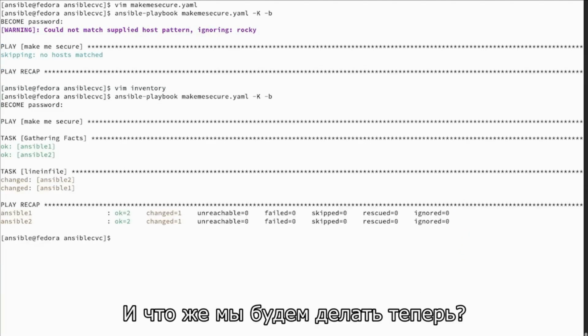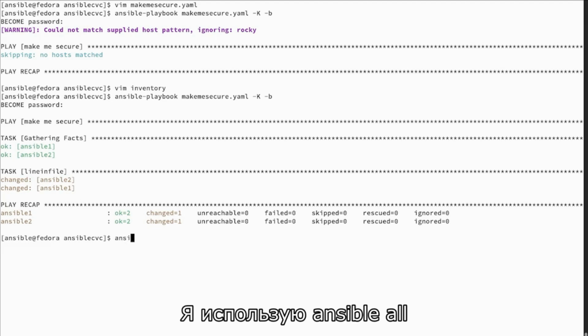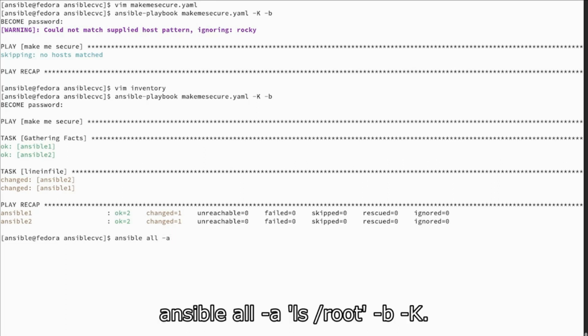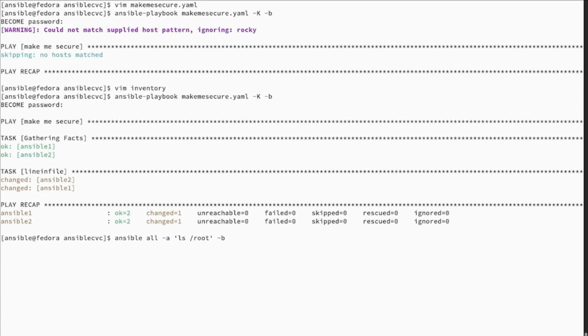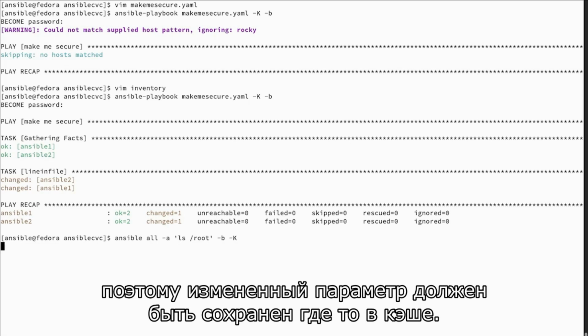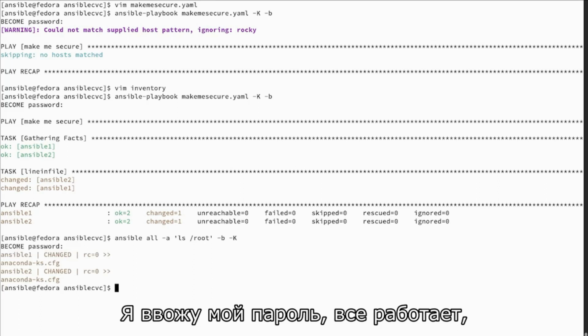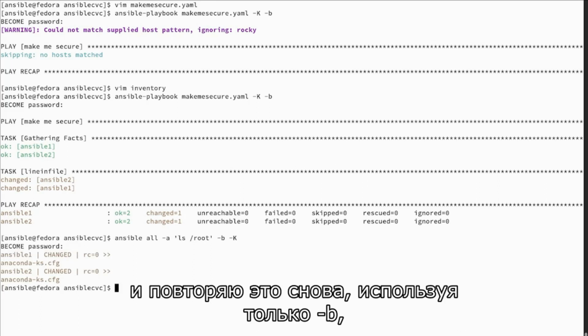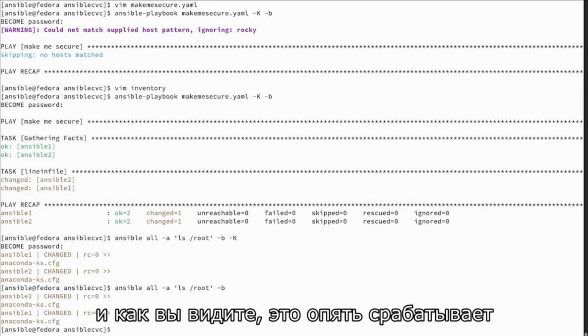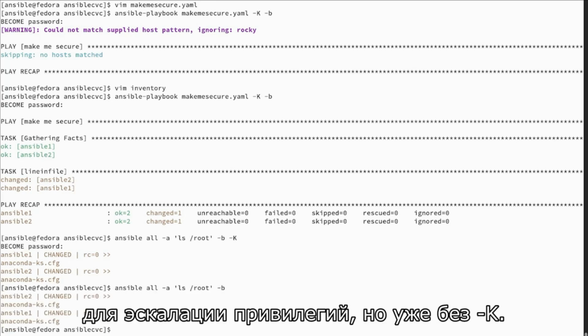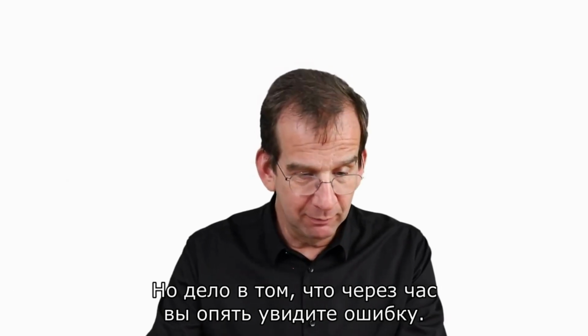And now, what are we going to do? Well, I am going to use ansible all -a "ls /root" -b -k. I just changed it, so the changed parameter must be stored in cache somewhere. So I'm entering my password, and there we go. And now if you run it again, just -b, there you can see it is working again without the -k privilege escalation.